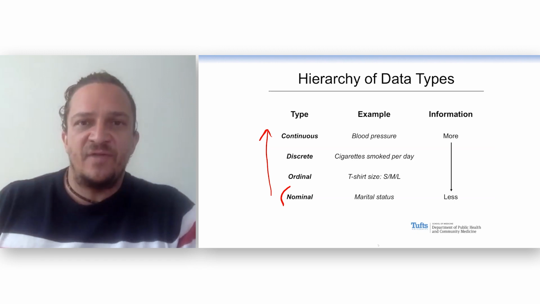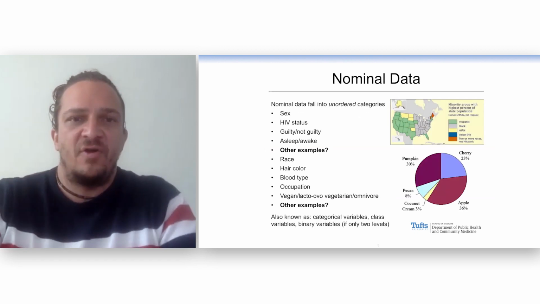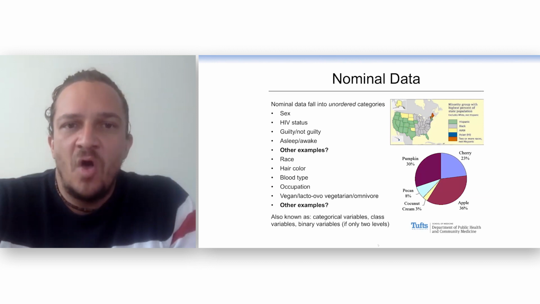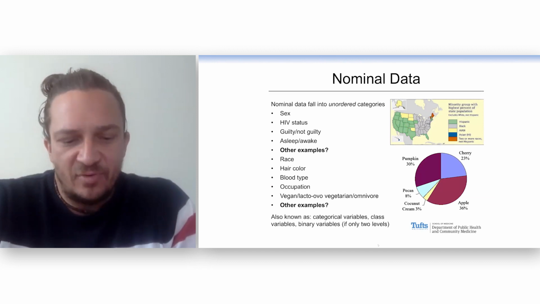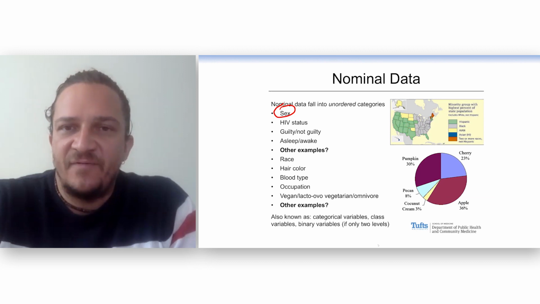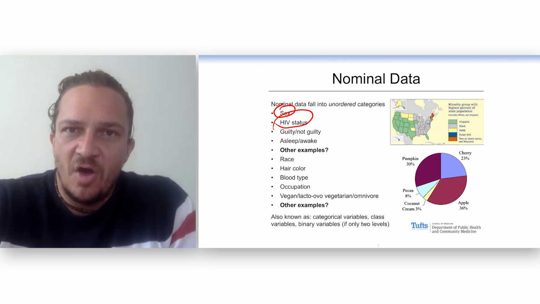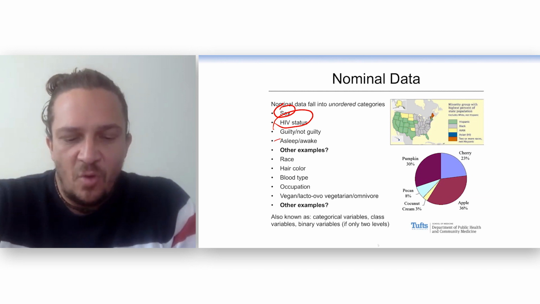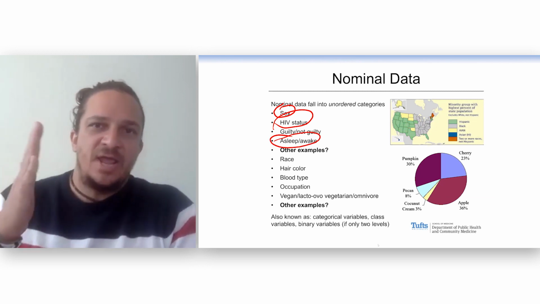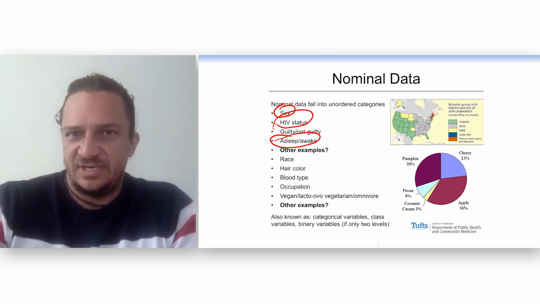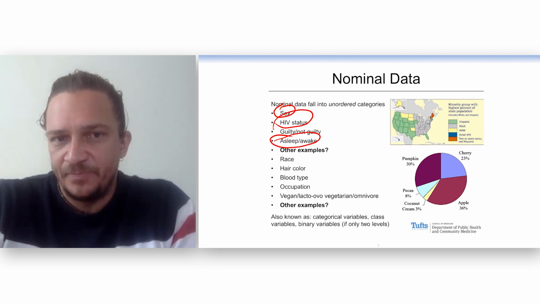So nominal variables are a categorical variable where you fall into categories based on name only. So for example, sex, male, female. HIV status, yes, no. Asleep, awake. You can either be in one category or the other. There's no order to these. One is not better than the other.